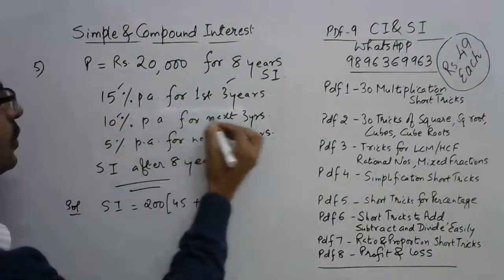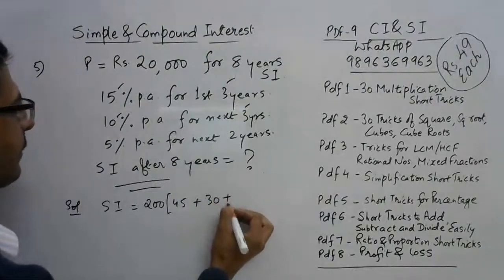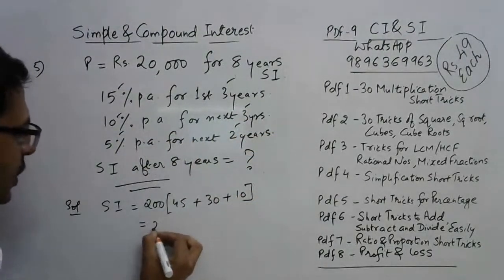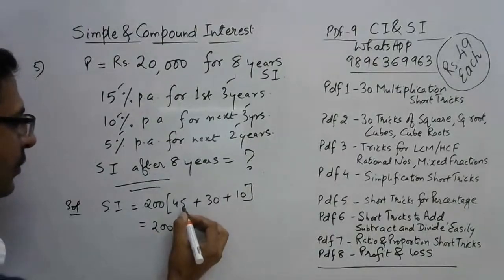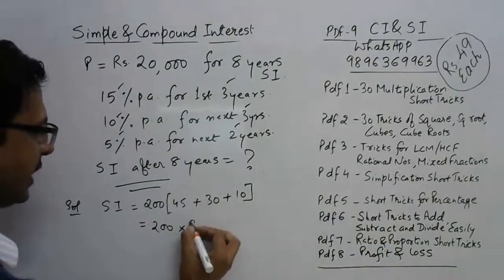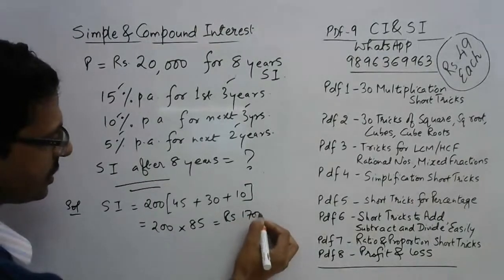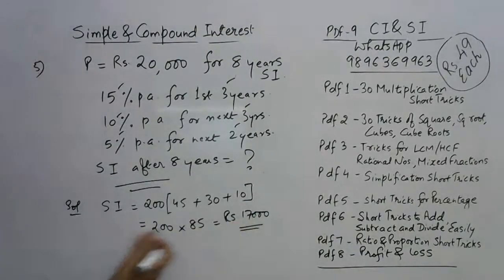Multiply these two, 30. And multiply these two, 10. So this is 200 multiplied by 45 and 40 is 85, thereby giving you the answer 17,000. Now very, very easy. See what steps I have written here. This is just nothing.